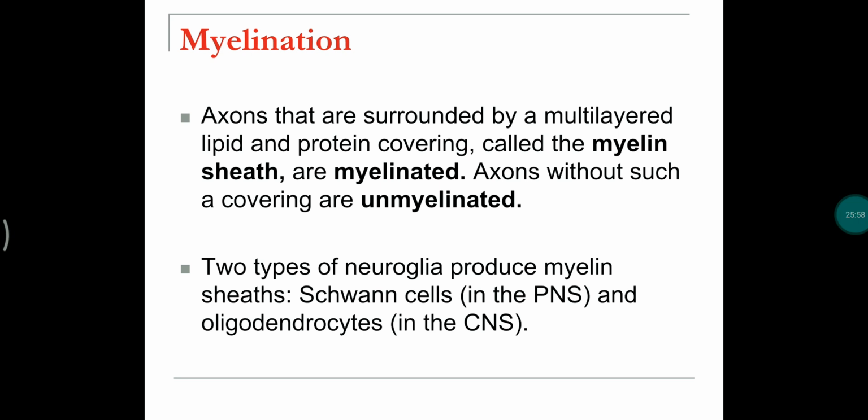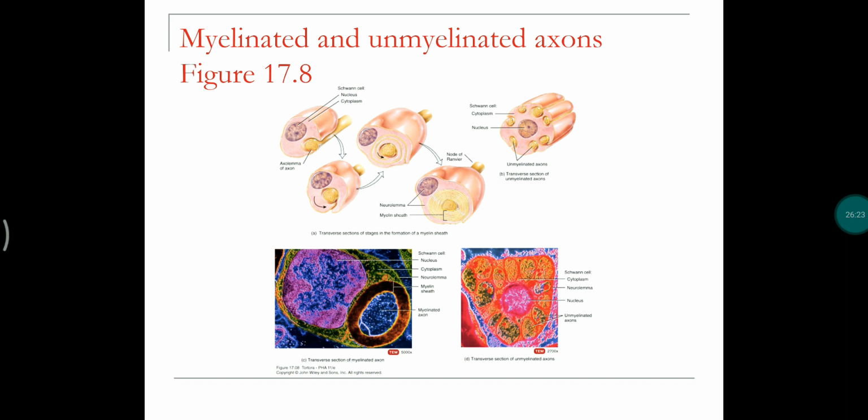Myelination means covering of axons. Axons are surrounded by a multi-layered lipid and protein covering called the myelin sheath, and this myelin sheath is formed by Schwann cells in the PNS and oligodendrocytes in the central nervous system. Axons with myelin sheath are called myelinated neurons, and those without are called unmyelinated neurons.